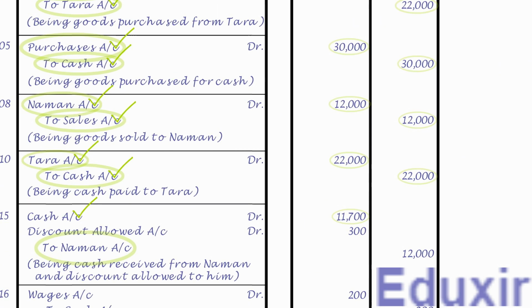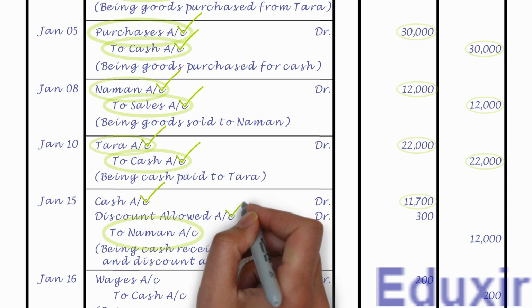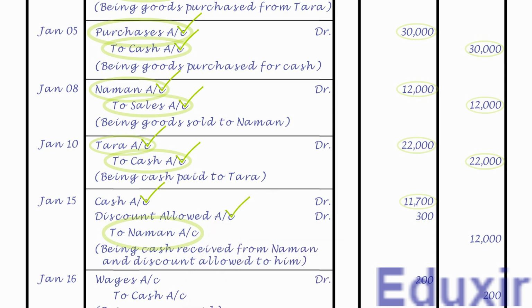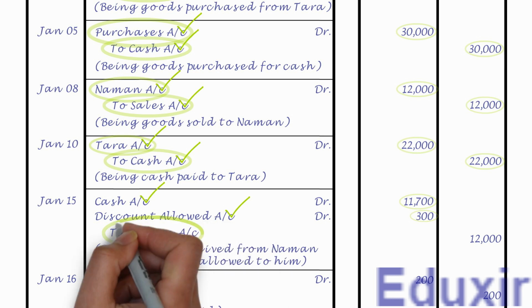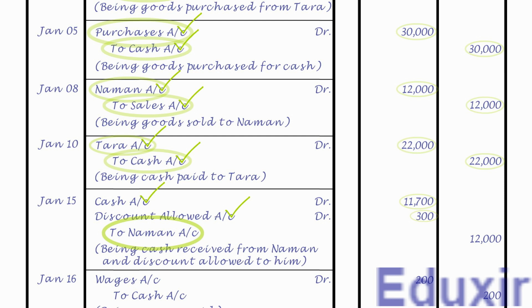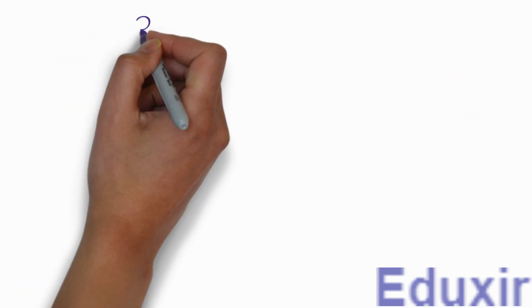As the name suggests, it needs to be posted on the debit side of discount allowed account and the debit amount is 300 rupees. Note that the details that need to be posted into the particulars column is Naman account. For posting this entry, we need to create a ledger account for discount allowed as it is not yet created. Let us first write the title as discount allowed account.